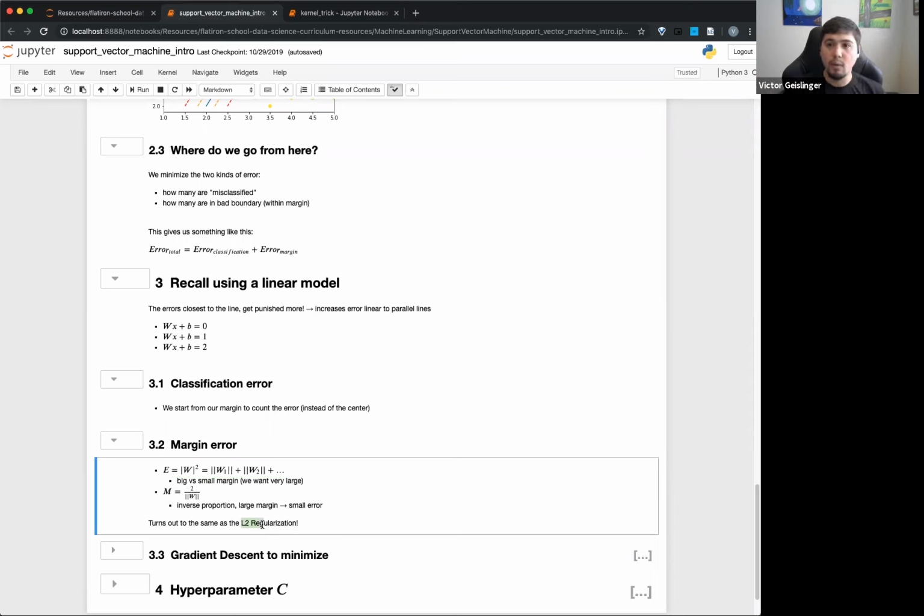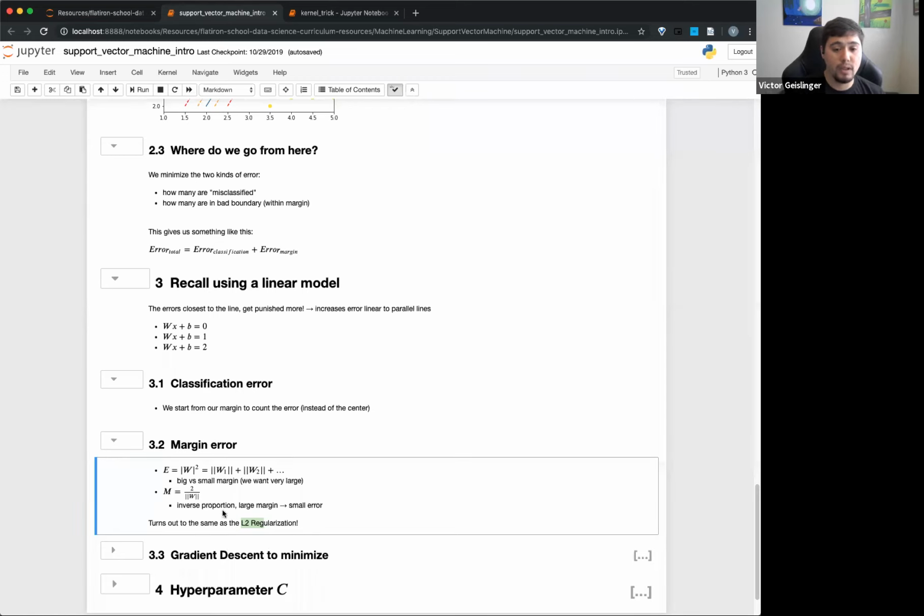What happens when we perform regularization on a model? Does it overfit or underfit? It helps you not overfit, right? If you're overfitting, you want to regularize to smash it down a little bit. Exactly. So this is the reason we can use this margin to prevent overfitting, because it's the same thing as L2 regularization.